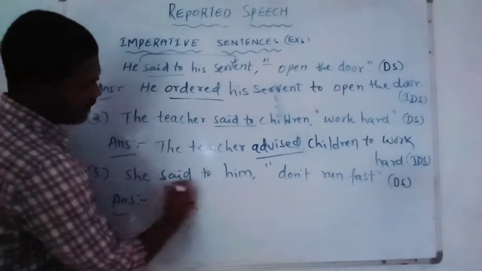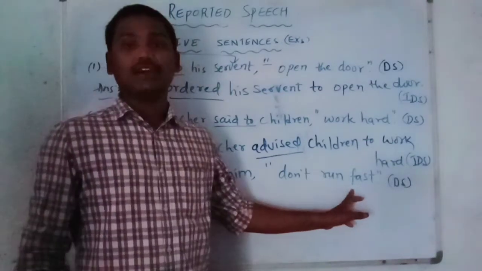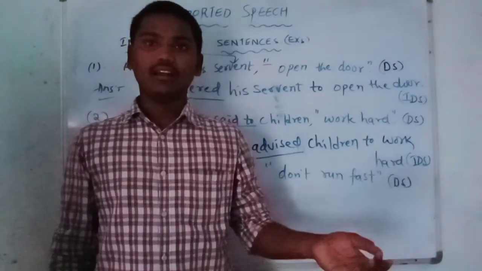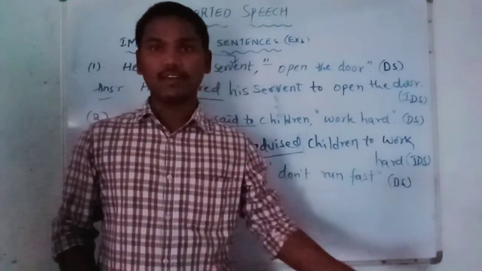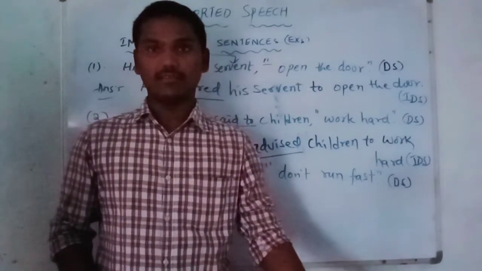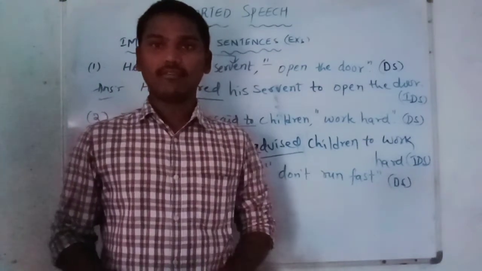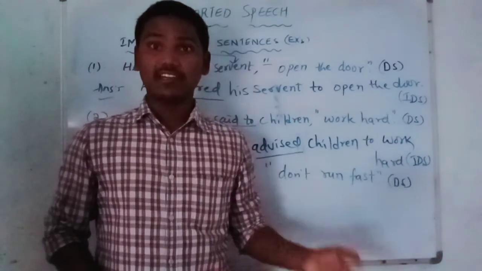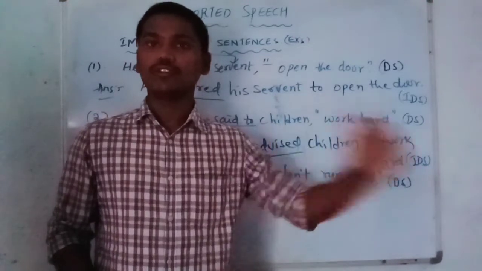So see, now said to. What word do we choose to write here? Don't run fast. So what can it be: suggested, advised, asked or requested? Definitely asked. We definitely ask someone not to run fast, because if you run fast, there is a chance you may fall down. So that's why we ask them not to run fast. But you may think, sir, why don't we consider that as a suggestion or advice? We won't give advice in such cases. We definitely ask someone not to run fast.